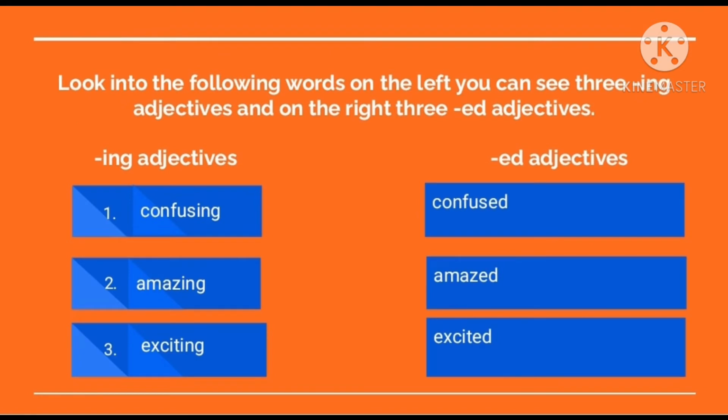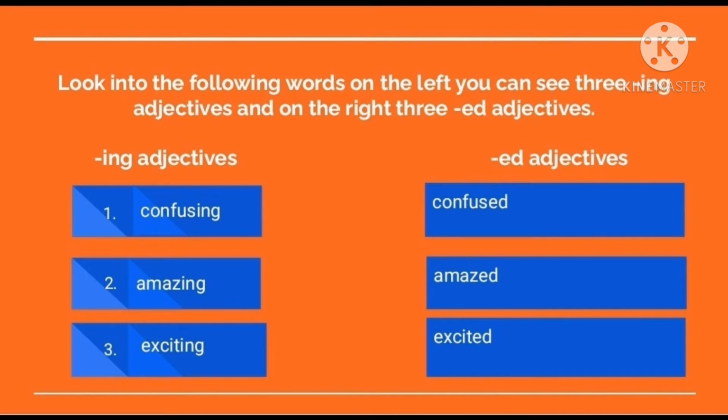On the left, you can see 3 ing adjectives and on the right, you can see 3 ed adjectives. The ing adjectives are confusing, amazing and exciting. Whereas ed adjectives are as follows: confused, amazed and excited.